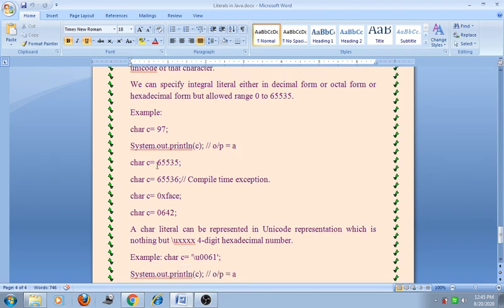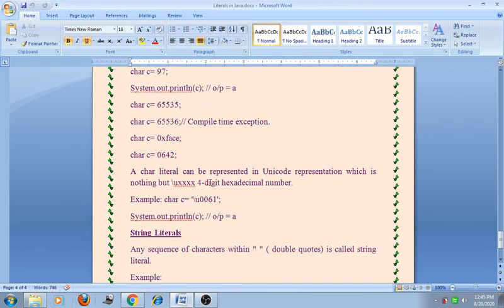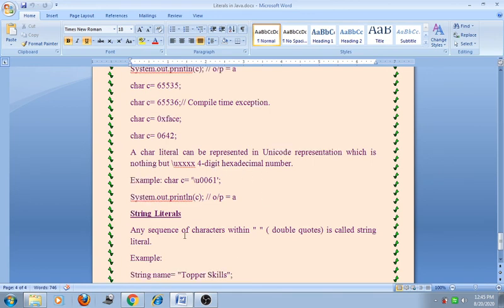Suppose char c = 65535. It is also a valid declaration. Suppose char c = 65536, then it gives the compile time error. The char literal can also be represented in Unicode representation, which is \uxxxx, a 4-digit hexadecimal number. For example, c = '\u0061'. When we print the value of c, it gives the output A.